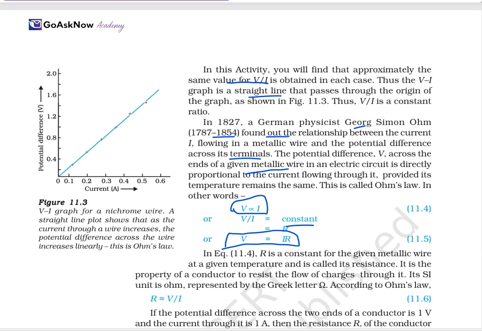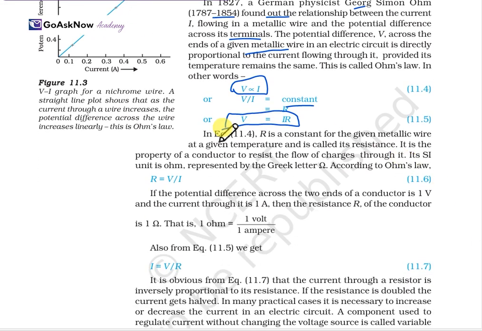In equation 11.4, R is the constant for the given metallic wire at a given temperature, and this is called resistance. R is the resistance here. It is a property of a conductor to resist the flow of charges through it, and its SI unit is the ohm, represented by the Greek letter omega. According to Ohm's law, R is equal to V upon I. If the potential difference across the two ends of the wire is 1 volt and the current is 1 ampere, then the resistance R of the conductor is 1 ohm: 1 ohm is equal to 1 volt upon 1 ampere.